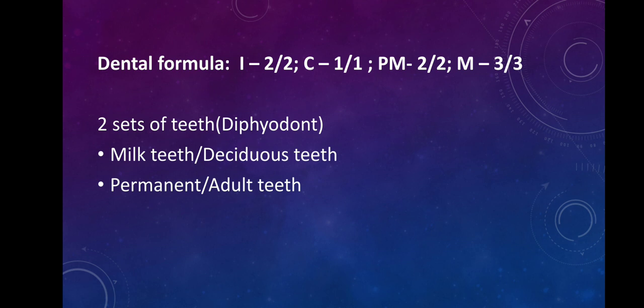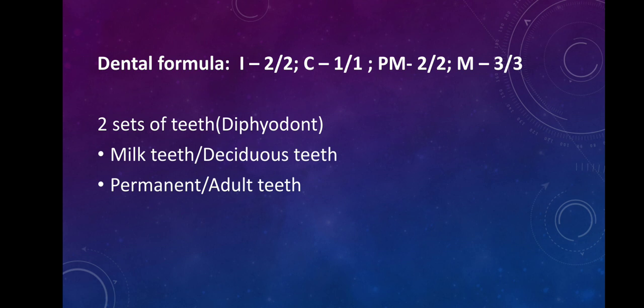Okay, and one more very important point is that in human beings there are two different sets of teeth. In the first few years of our lifetime we will be having milk teeth, which is also known as the deciduous teeth. These milk teeth will slowly fall off and will be replaced by the permanent teeth.